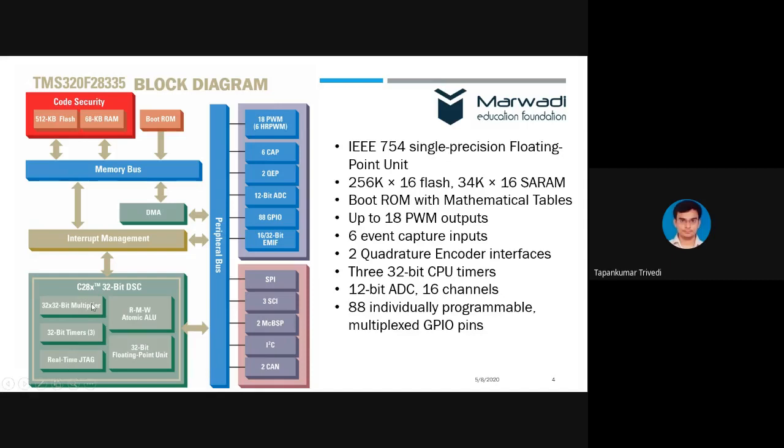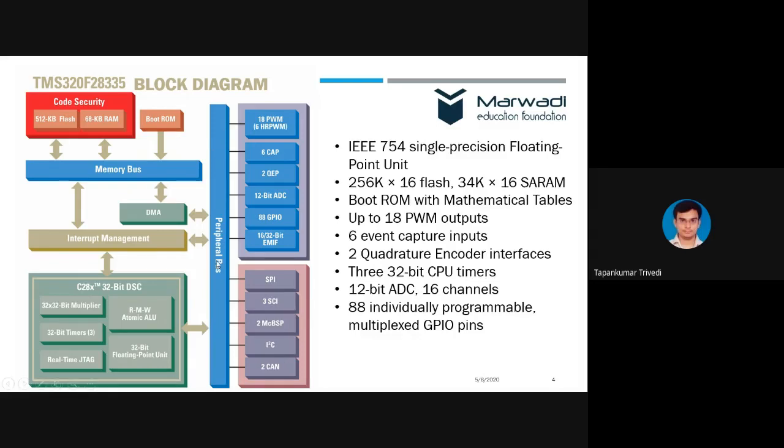So it has a multiplier, it has timers, it has a real-time JTAG interface, it has a 32-bit floating point unit. We will talk about the floating point unit later. And then there is a read-modify-write type of atomic ALU. So everything is combined in one. In addition to this, we have ample memory, that is 512 kilobytes of flash and 68 kilobytes of RAM. In addition, we have boot ROM also. And this entire controller is managed by the modified Harvard architecture.